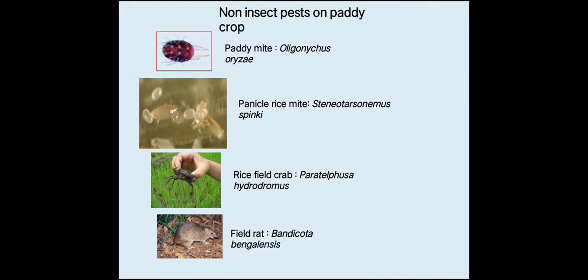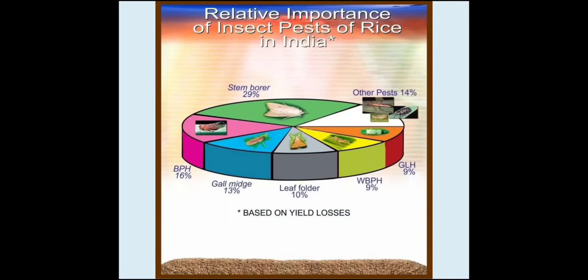So we'll see the non-insect pests on paddy crop, that is paddy mite. Paddy mite also causes damage to the paddy. Then panicle mite, then rice field crab. Crab, you know, this is the crab. Crab also causes damage. Then field rat, that is Bandicota bengalensis. So you have to remember these non-insect pests of paddy.